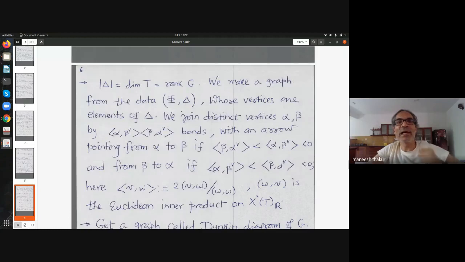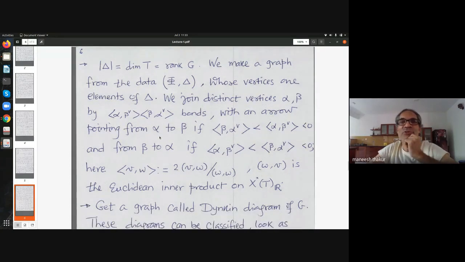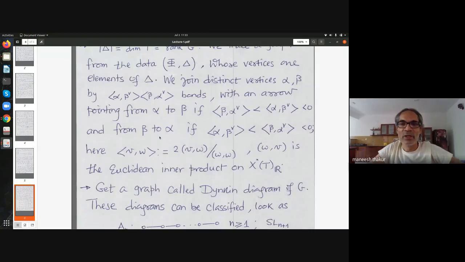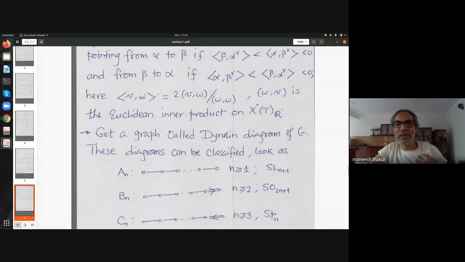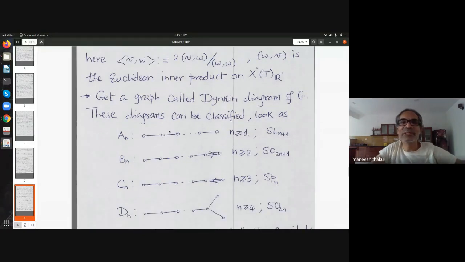And essentially, the angle between two roots decides how many bonds you join them by. So this is the recipe. You take this number, multiply by the other number, and join them by that many bonds. And then there is a direction you should put. The direction goes from the bigger root to the smaller root. That is the idea. Okay, so let me show you those pictures you get. I had listed these as prerequisites really, but I am doing these to make sure some people are